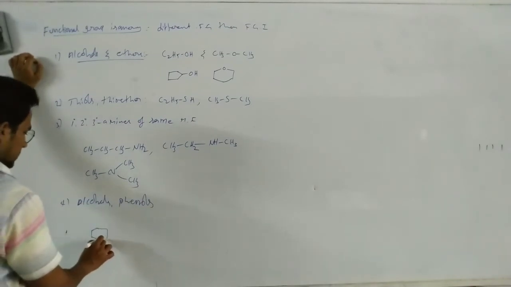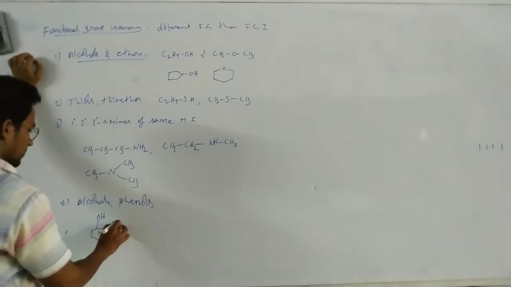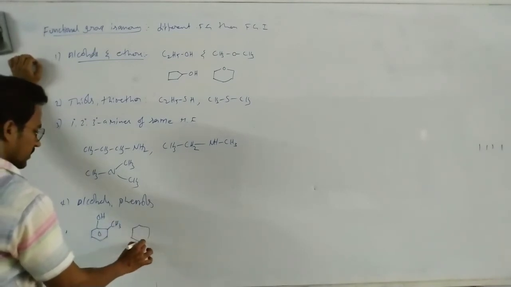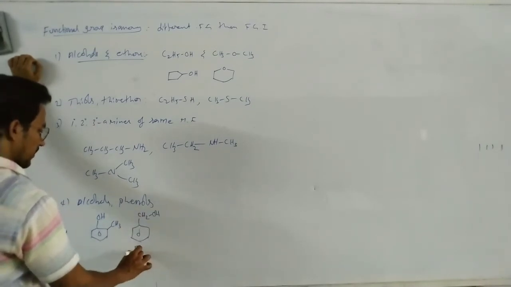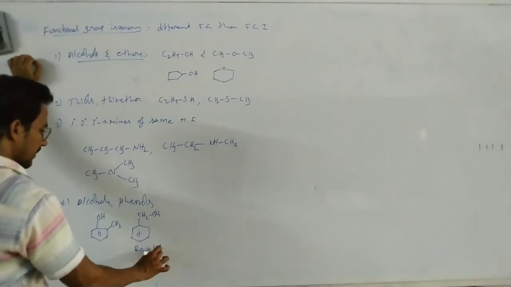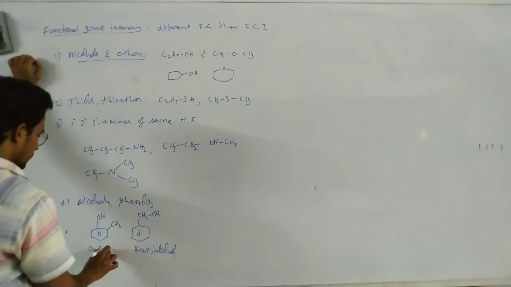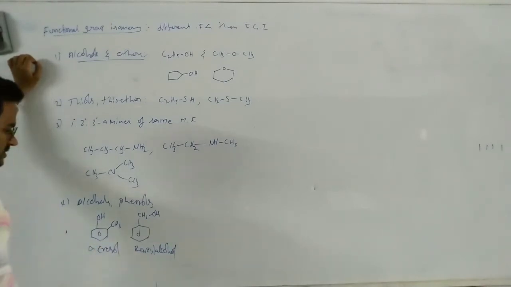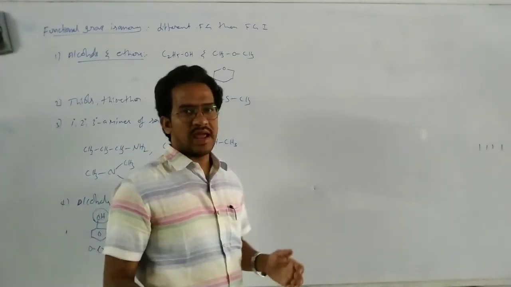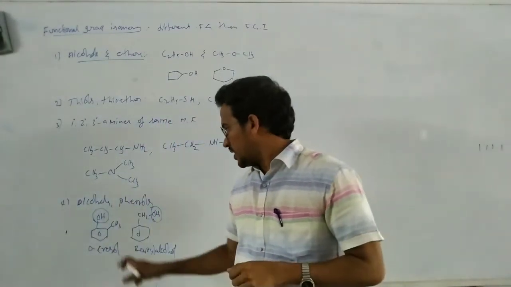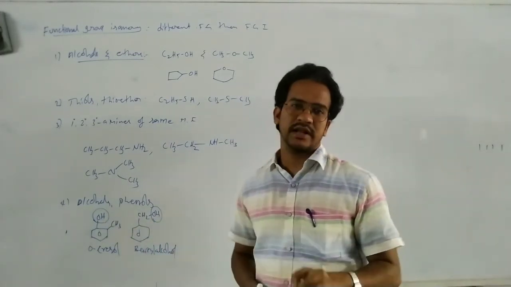Alcohols and phenols are considered as functional group isomers. Here OH, or suppose there is a methyl group here. Here this one, CH2OH, this is a benzyl alcohol. This is cresol. Here there is an OH, here there is an OH, but their attachment is different. In this case, OH is directly attached to the benzene. In this case, OH is not directly attached to the benzene.